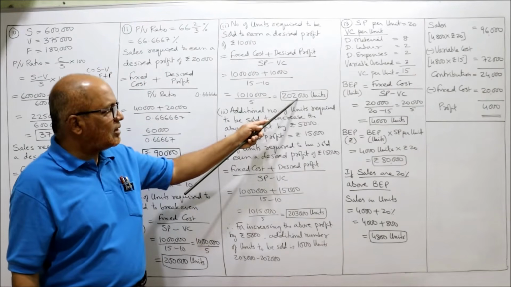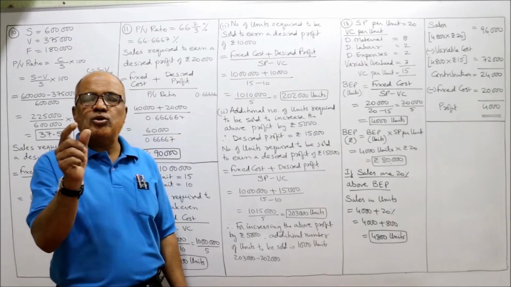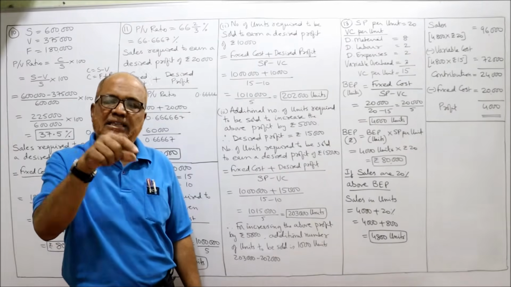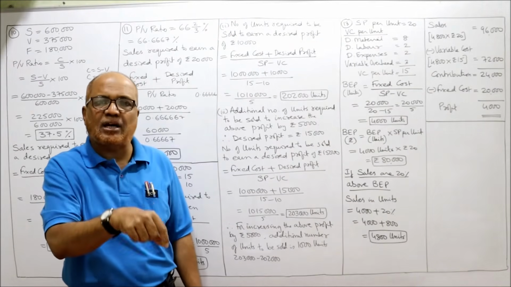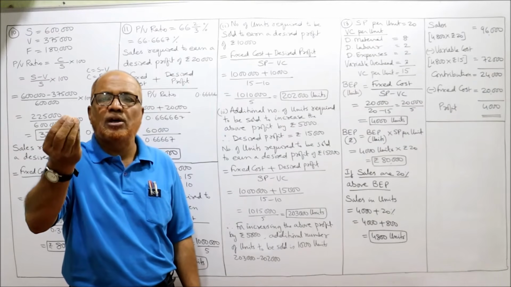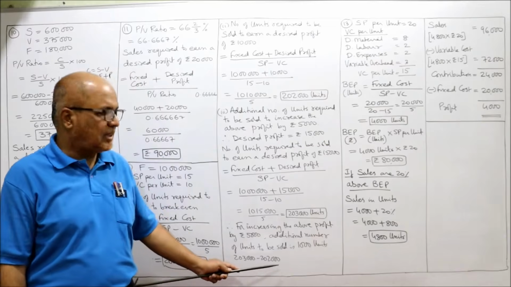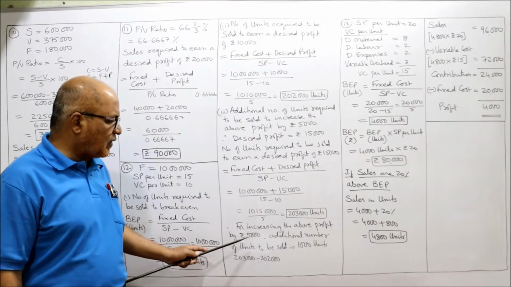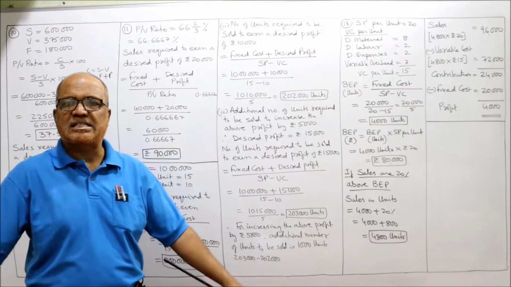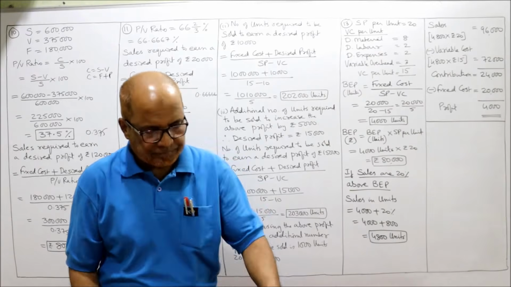2 lakh 2,000 units से बढ़ के कितना होना? 2 lakh 3,000. अगर 2 lakh 2,000 यूनिट्स बनाएंगे तो 10,000 प्रॉफिट मिलेगा. अगर 2 lakh 3,000 यूनिट्स बना के बेचेंगे तो 15,000 प्रॉफिट मिलेगा. So in order to increase the profit by 5,000, we have to sell additional 1,000 units. For increasing the above profit by 5,000, the additional number of units to be sold is 1,000 units. That's it. This is the end of problem number 12.